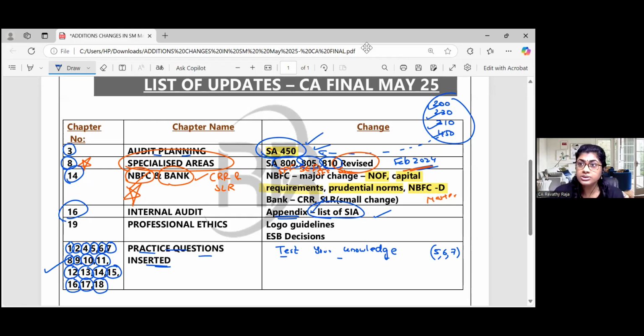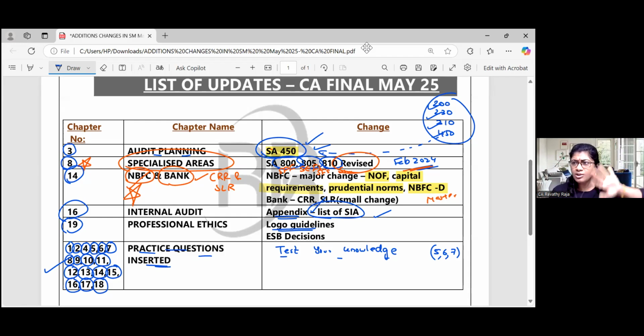Now your hero is coming. What? Professional ethics. Logo guidelines. You know, right? The new India logo was introduced last time. Earlier the logo was changed, the CA logo with the India tricolor. So the logo guidelines, they have changed.